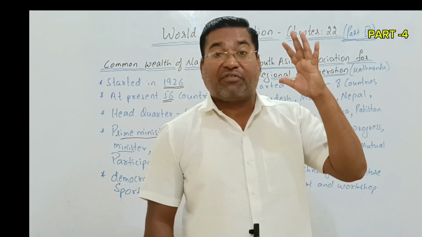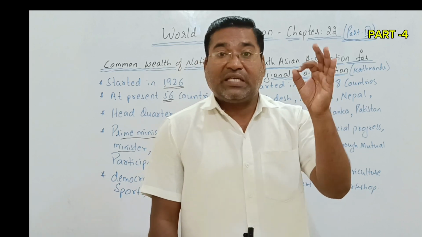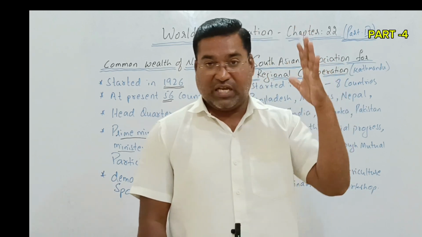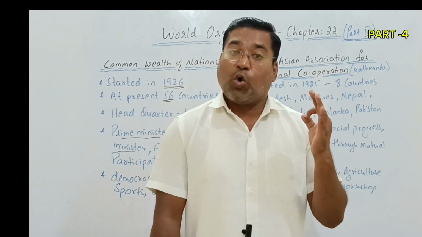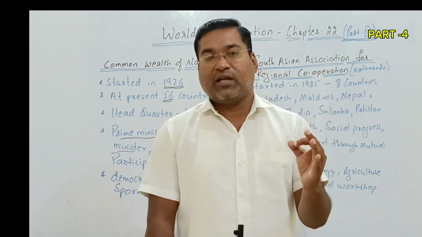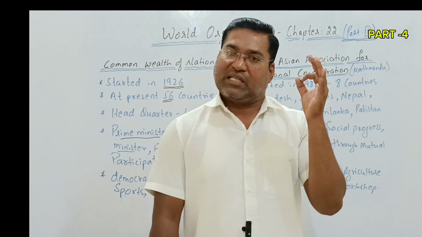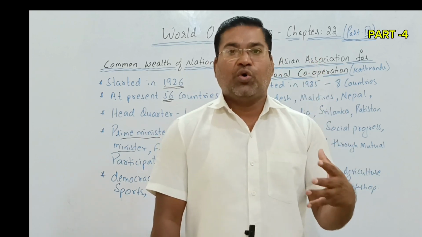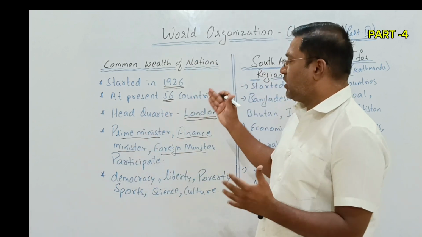When we say friendly ties, it means that a good relationship is maintained between the nations. The purpose is only to cooperate in situations that go from bad to worst. In such cases, the member nations help that nation to overcome those situations. So in this way, the Commonwealth of Nations works.